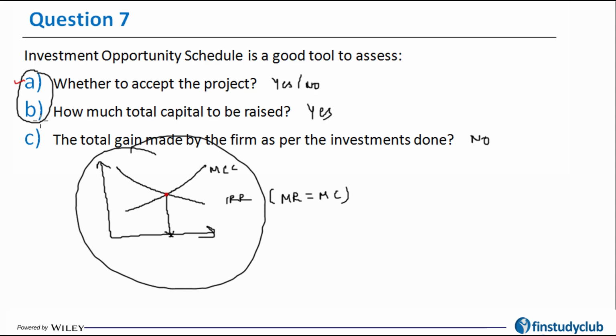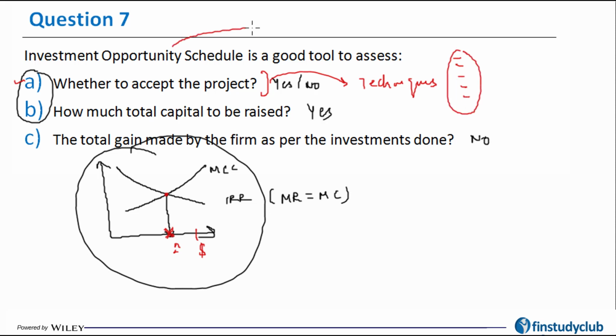But if you look at option B, this is absolutely bullseye. I mean, that is the main objective of creating an opportunity schedule like this, just to get to the amount of capital which is the most optimum capital budget to be raised by the firm. The evaluation whether or not to accept the project is typically done by the techniques, the ARR, payback period, NPV, profitability index, and IRR.